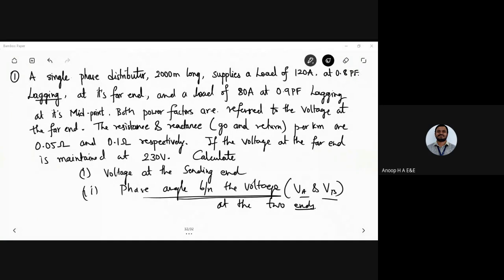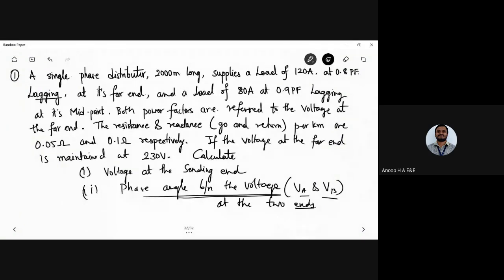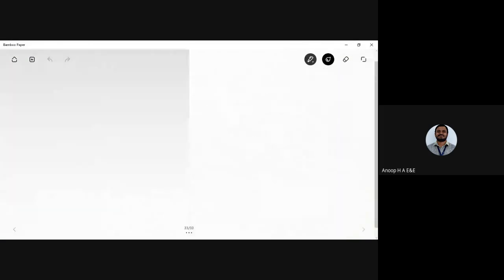If you observe this, it's a single phase AC distributor. I don't have to tell you it is AC; if you see single phase, you can easily find out it is an AC supply. So it is a single phase AC distributor, 2000 meter or 2 kilometer long, and it supplies a load of 120 ampere at 0.8 power factor lagging at its far end. So how are we going to draw the diagram? It's a 2000 meter long distributor.